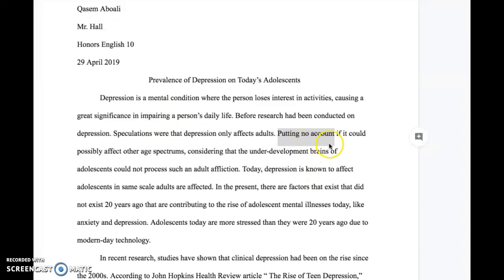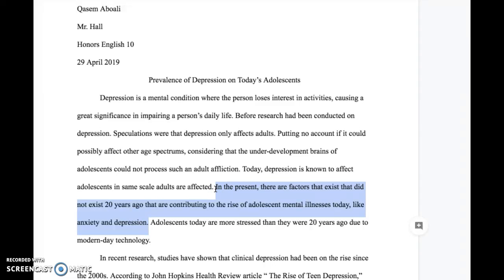And in the same mind with things being awkward, I think there's a little bit of awkwardness with how you follow through with the difference between adults and adolescents and how it plays out in your paper. Underdevelopment of brains could not process such an adult affliction. Okay. But you then go on to say, well, it does actually affect teenagers. So in a way, you're saying this is an adult affliction, but it's still affecting teenagers. And it's a little bit awkward. And I know that you may be recalling these previous things you have. But right here, today, depression is known to affect adolescents on the same scale adults are affected. In the present, factors that did not exist 20 years ago are contributing to the rise of adolescent mental illnesses today, like anxiety and depression.